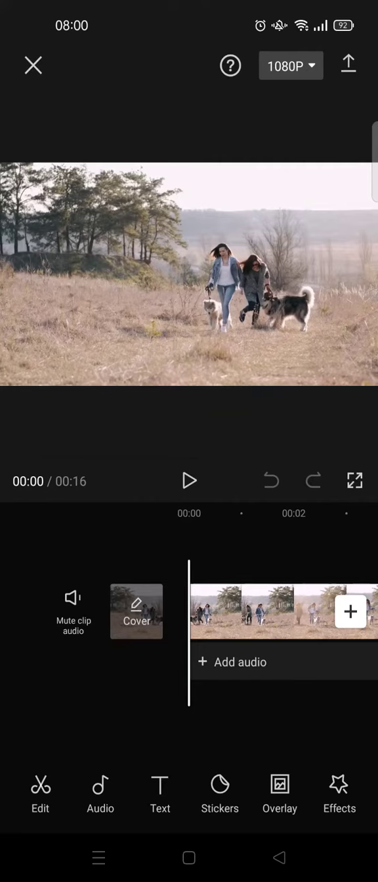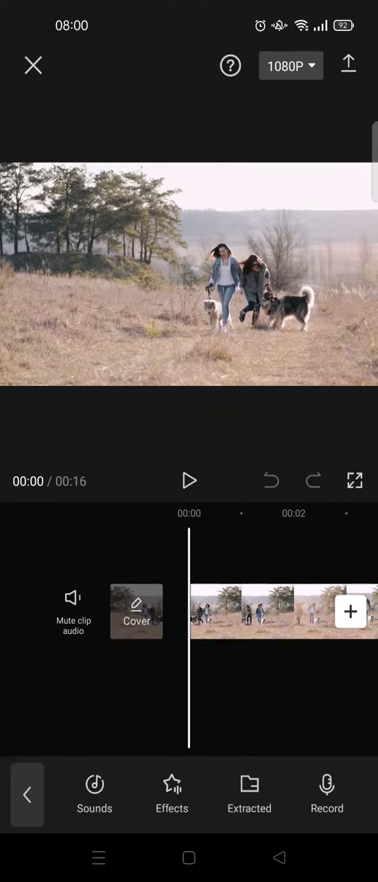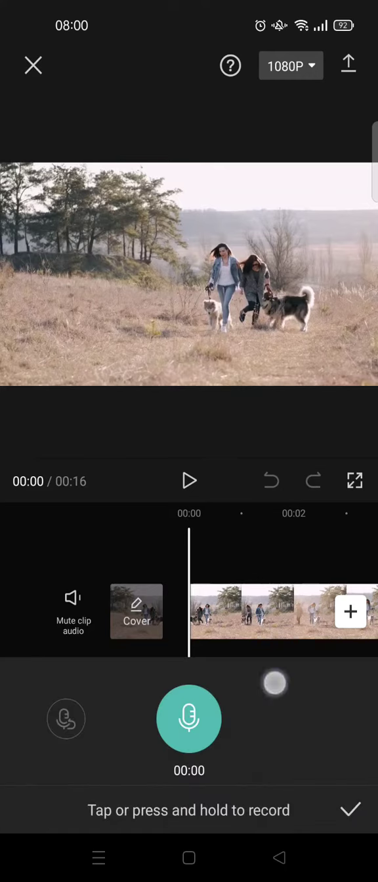So I'm going to just click on add audio and then click on record to add your own voice into the video, and then just click on the green or blue button right here to start recording.